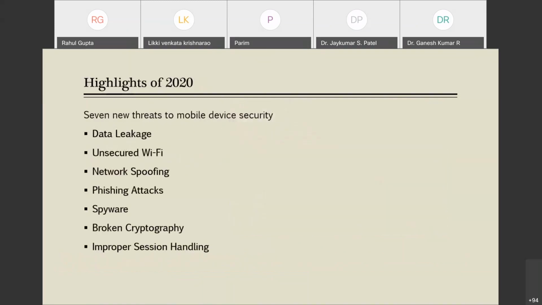So what are the highlights? As we have seen, this report highlighted 7 new threats to mobile device security. What are these threats? Data leaks, unsecured Wi-Fi, network spoofing, phishing attack, spyware, broken cryptography, improper session handling. Now let us discuss each of them one by one. First, data leaks. What is a data leak? Mobile apps are basically the cause of unintentional data leaks.